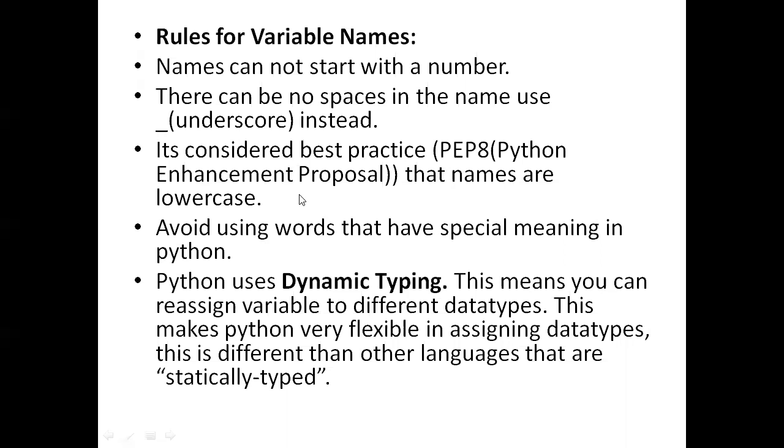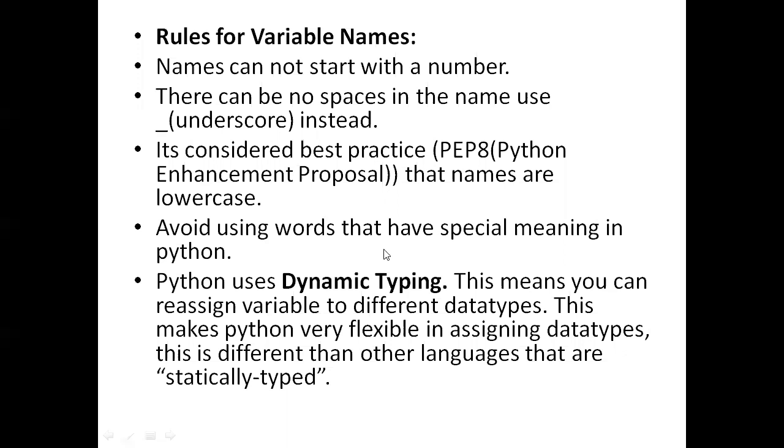So in this document, what they're saying is that variable names, it is better if you consider them in lowercase only. So every variable name should be in lowercase. It is not compulsory, but if you define it that way, it is safe. And avoid the words that have special meaning in Python. Means you are not supposed to use a variable name that is a special character, special word, or reserved word.